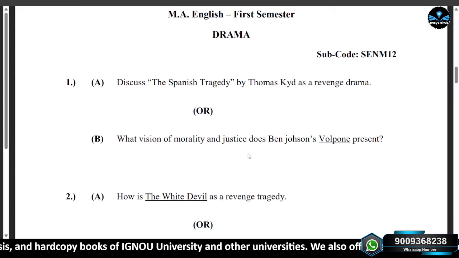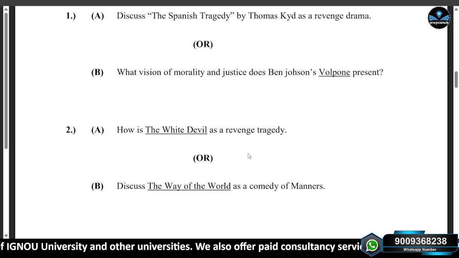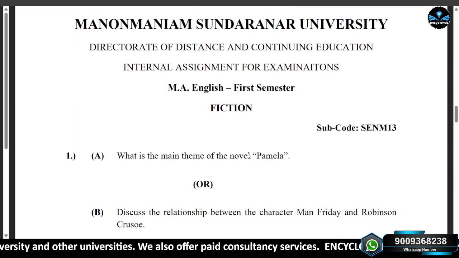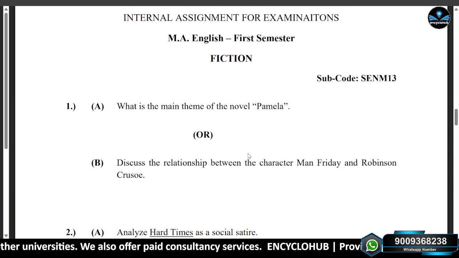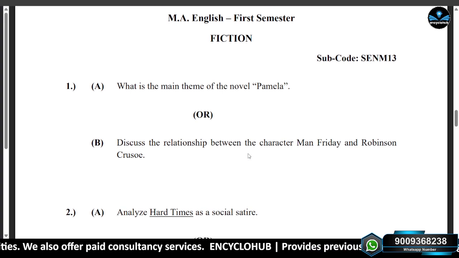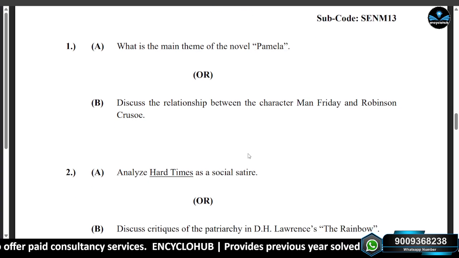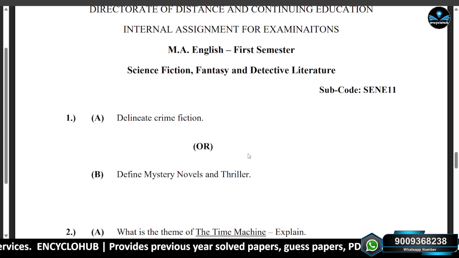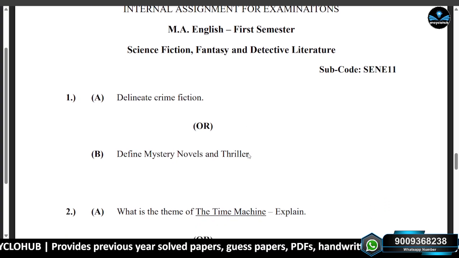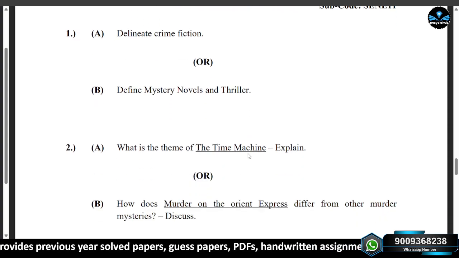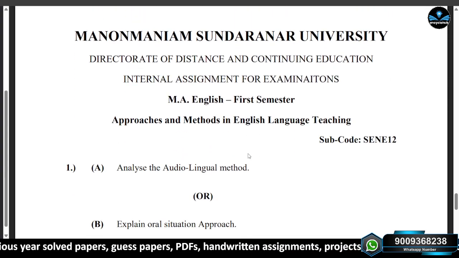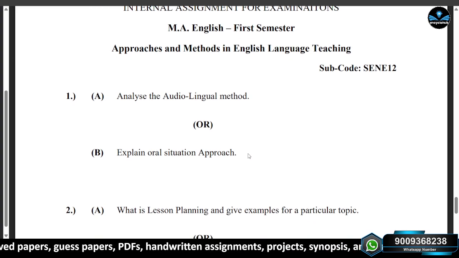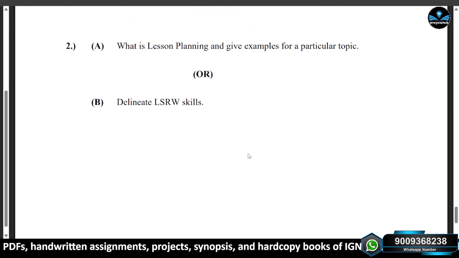Similarly, the subject code SENM 12, Drama. There are two questions there. Similarly, in the third paper, MA English Fiction, subject code SENM 13, there are two questions in this paper. And the question number 4, subject code is SENE 11, Science Fiction, Fantasy, and Detective Literature. There are two questions only. And the last one is SENE 12, Approaches and Methods in English Language Teaching. There are two questions in this one also.